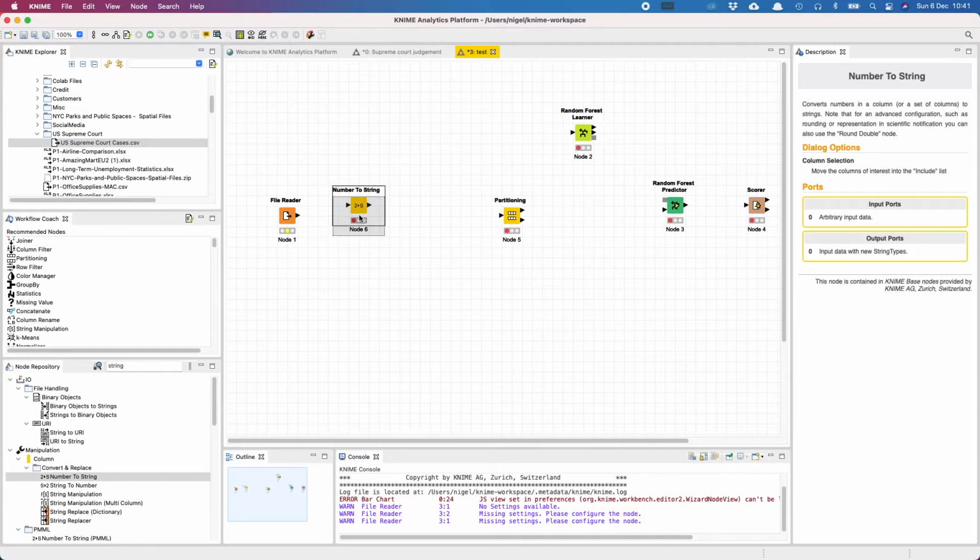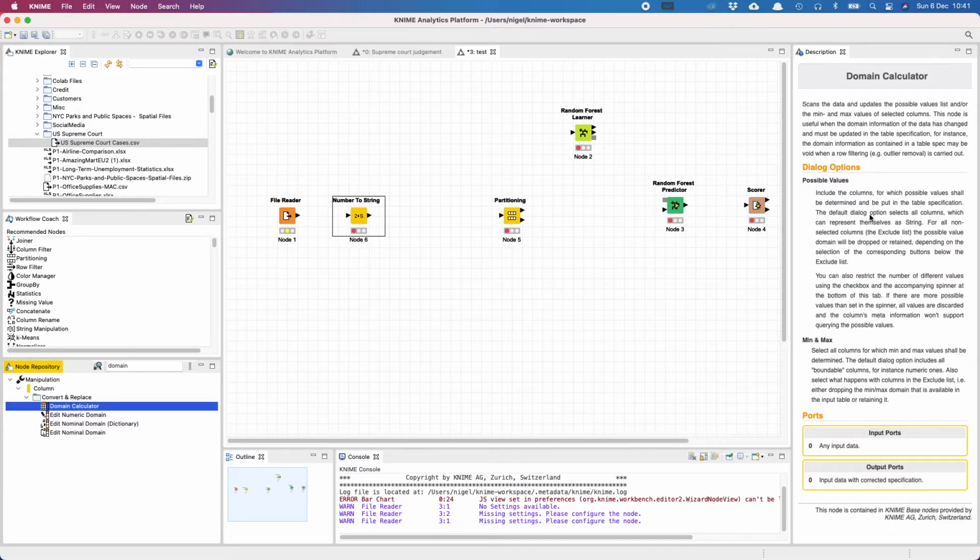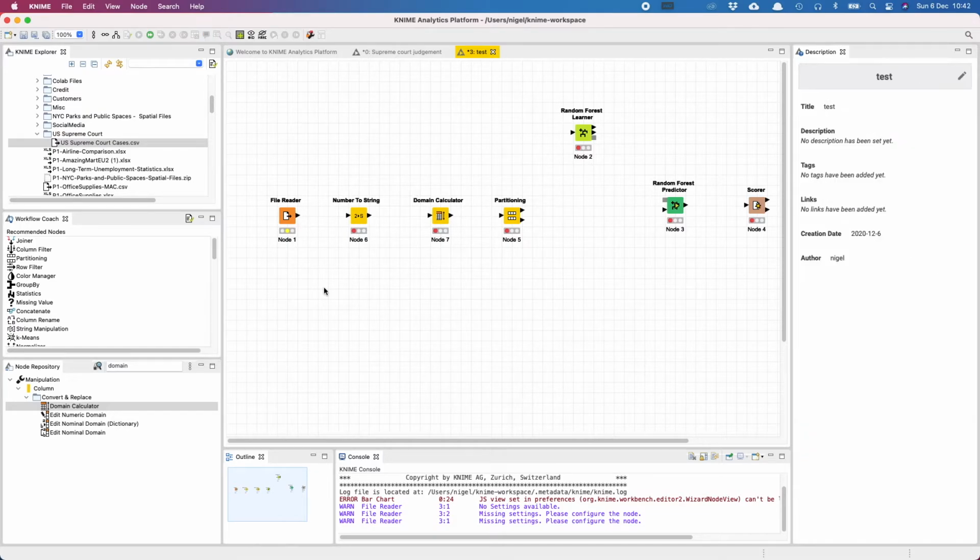And I also know that my random forest learner would benefit from a domain calculator. A domain calculator, as it describes here, has a list of features and all possible values that feature can take in that data set. So our skeleton prediction model is ready now.